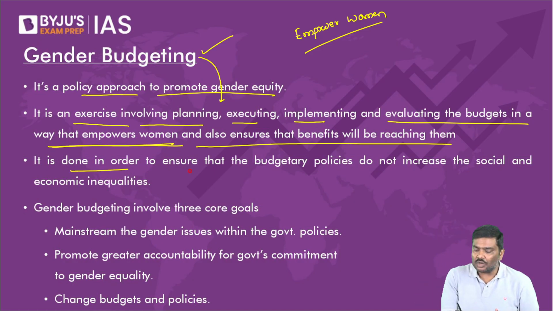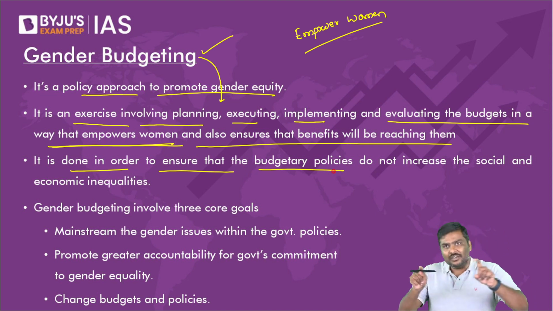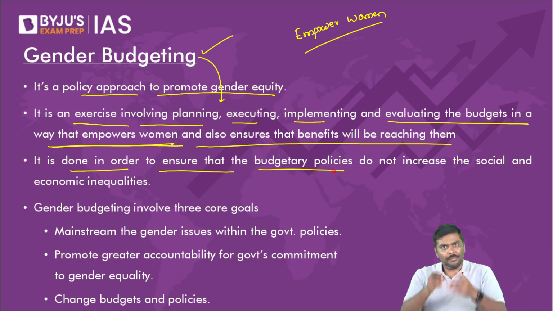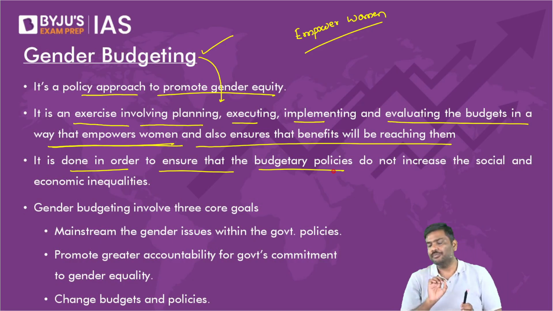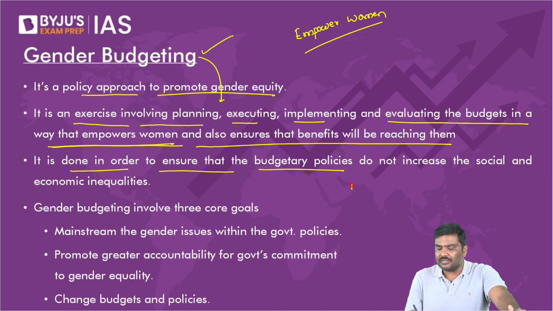It is done in order to ensure that budgetary policies will not increase the differences which are already existing in the society. These differences should be reduced. For example, I'll give a very simple data point for you. As per one of the surveys, the name of the survey is the income inequality survey, around 19% of the income generated in India goes to female working population.